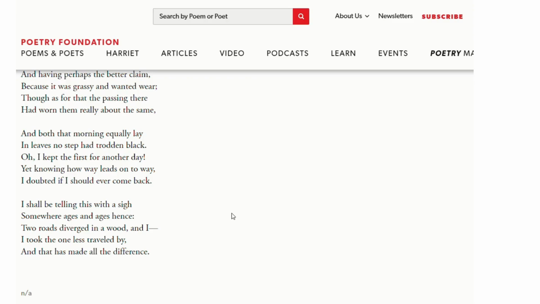Now you should ask, choosing the grassy road was his decision. He wanted to choose it. Then why is he predicting that he is going to regret it later on? Because the poet wants to point towards the human nature of dissatisfaction.